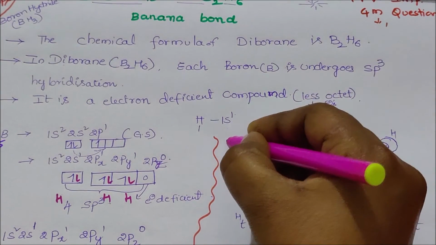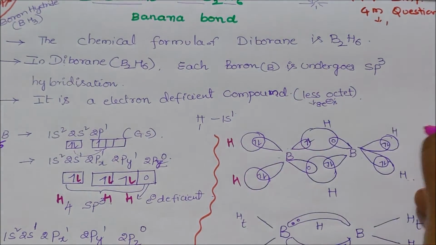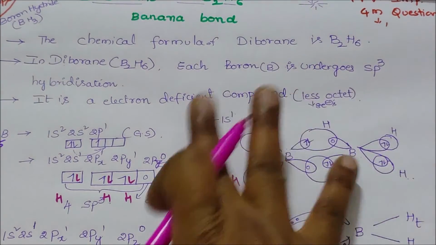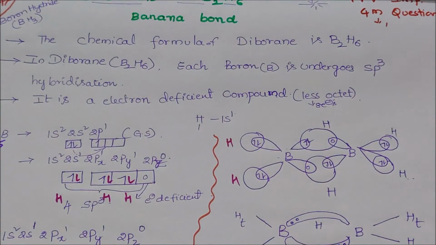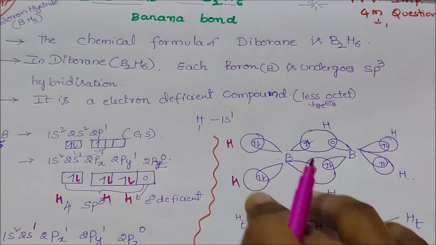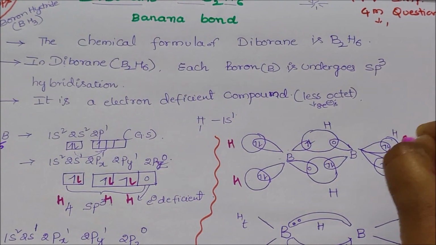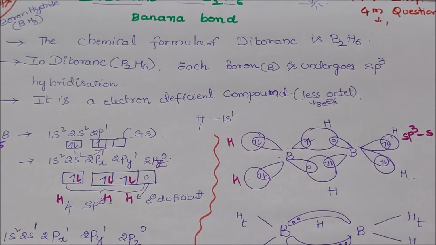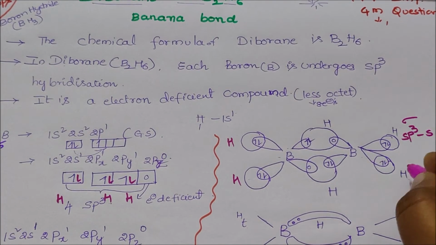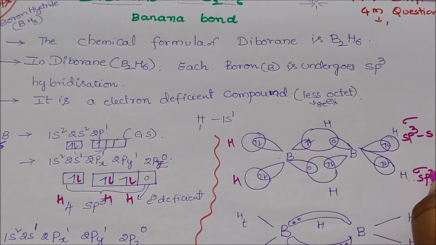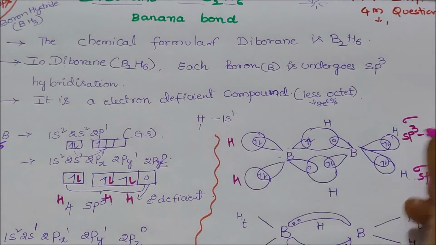In this structure, these are the terminal hydrogens and these are the bridged hydrogens. The terminal hydrogens overlap with the boron sp3 orbitals to produce sigma bonds.